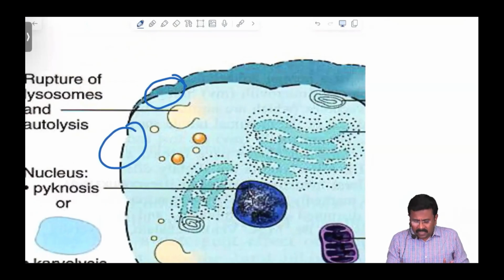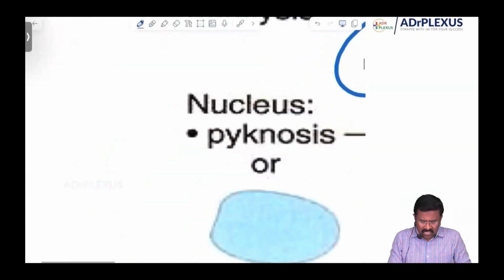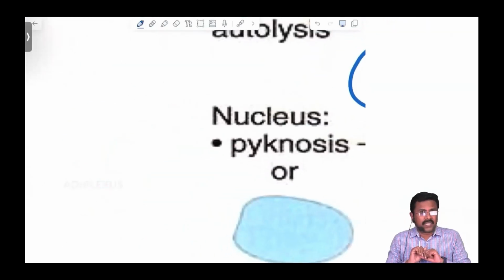Another important thing, guys. This is your important PYQ, especially the NEET question, about the types of nuclear changes which occur in an irreversible cell injury. Three nuclear changes we are now going to remember. What is the first nuclear change? That is pycnosis.